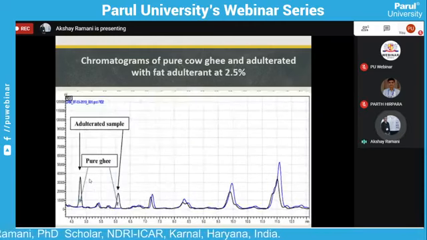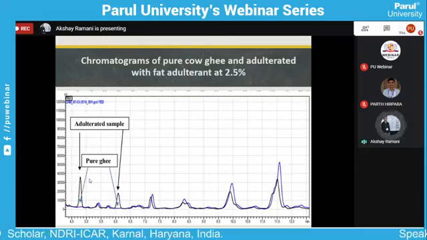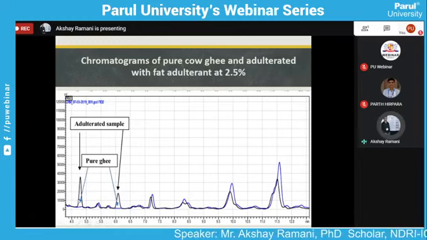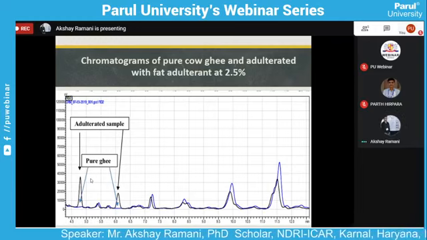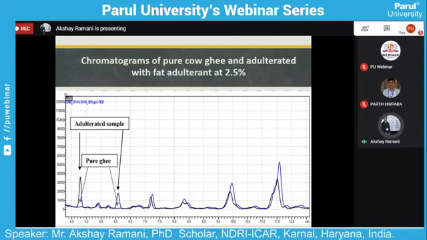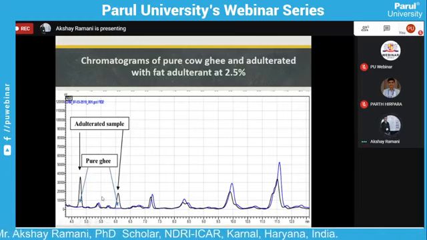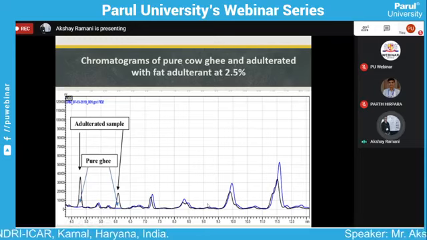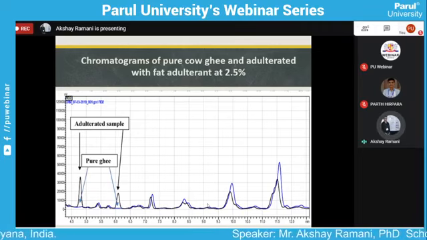Then after, we saw the chromatograph of the pure ghee and ghee adulterated with the adulterant at 2.5%, at the lower level than the 5% one. Here we also see the blue line indicates the pure ghee sample peak, and the blackish line indicates the adulterated sample. Here we saw a clear difference between the first two peaks of the pure ghee and adulterated ghee. Then after, the third and other peaks are mostly similar. It does not give a huge difference between the pure ghee and adulterated ghee as compared to the previous slide.